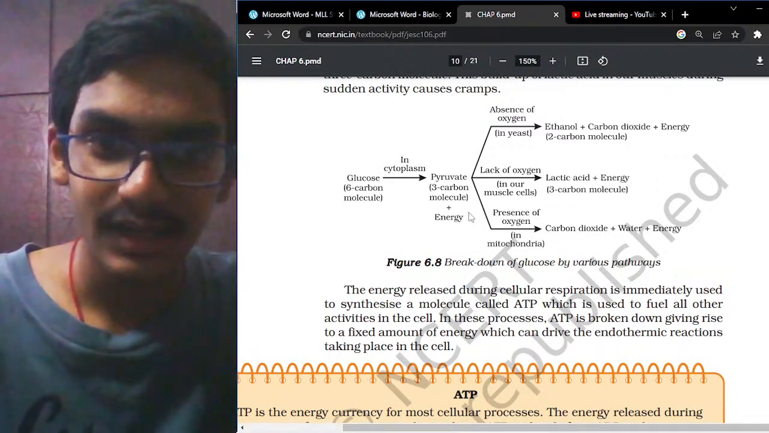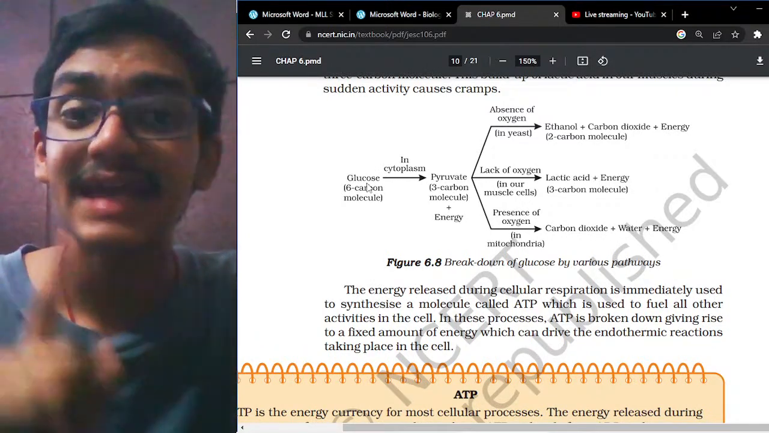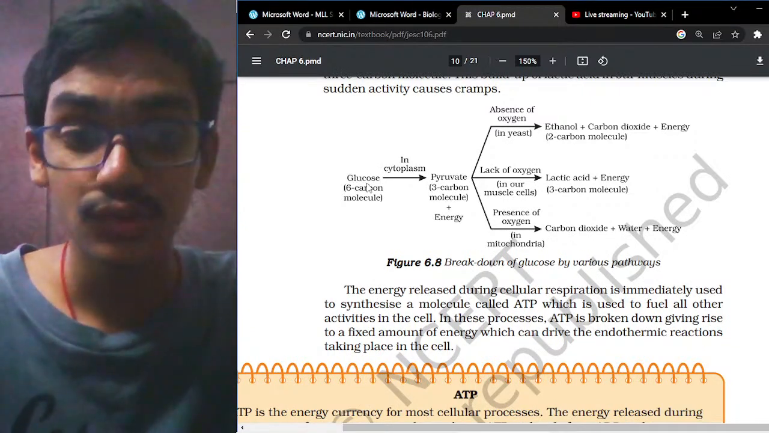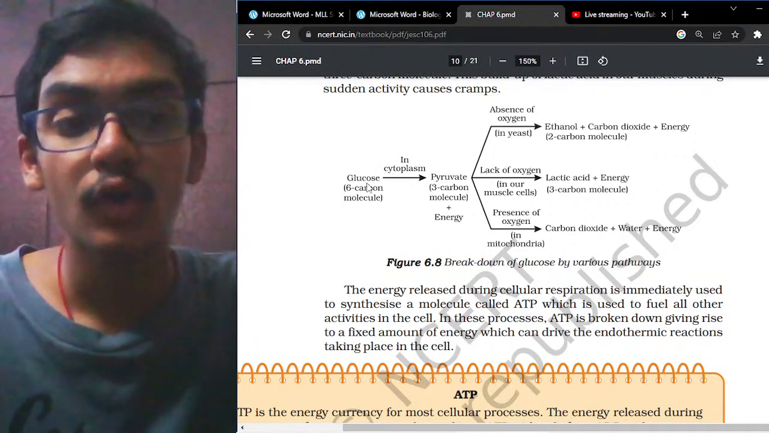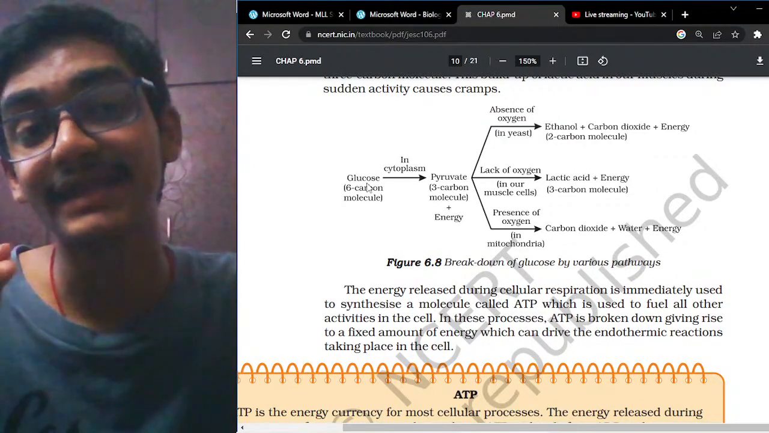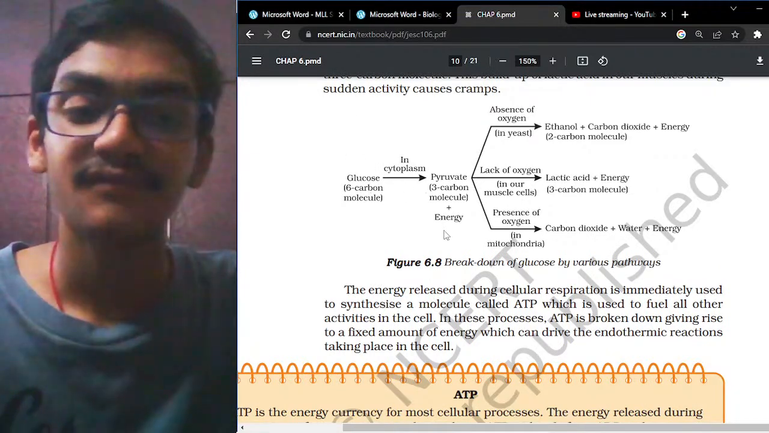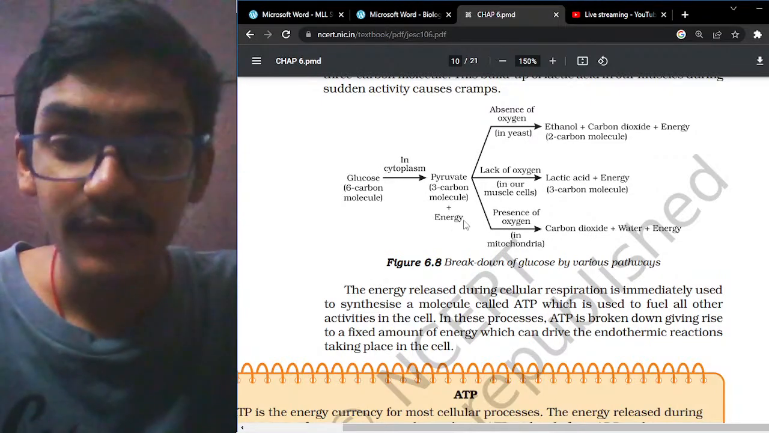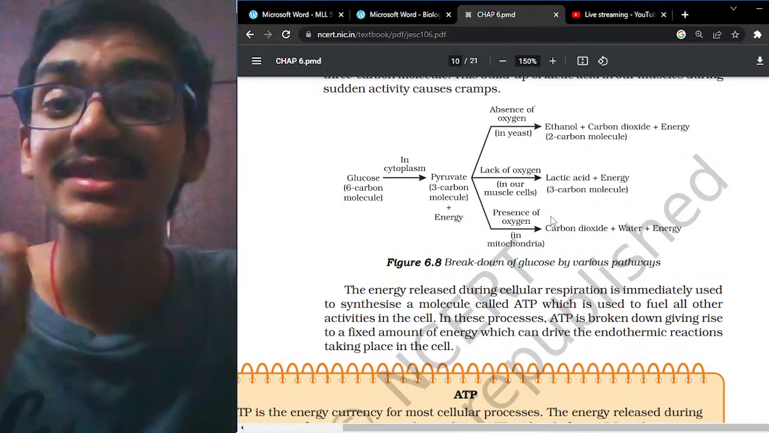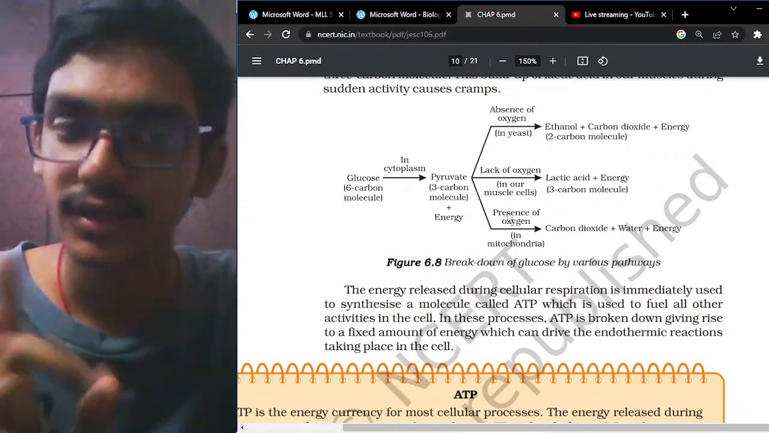Once again, let us revise. Aerobic respiration happens in the presence of oxygen. In the presence of oxygen, the glucose molecule is broken down into pyruvate. Pyruvate is a 3-carbon molecule, and this process is called glycolysis, which takes place in the cytoplasm. Then the pyruvate molecule is converted into carbon dioxide, water, and energy. Here the energy is 38 ATP molecules, and this takes place in the mitochondria.